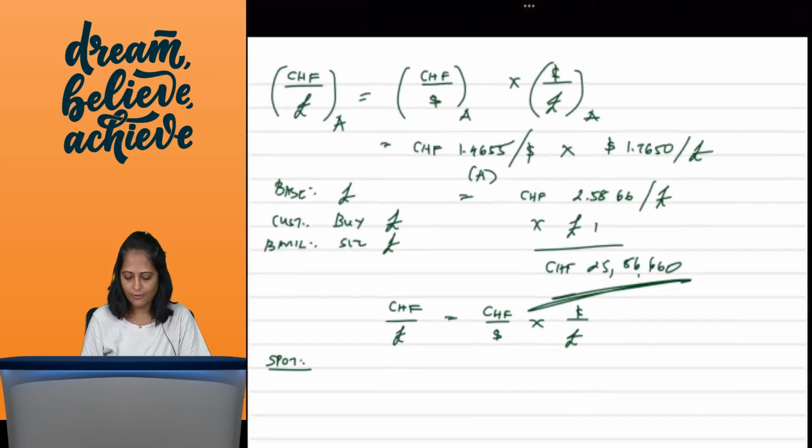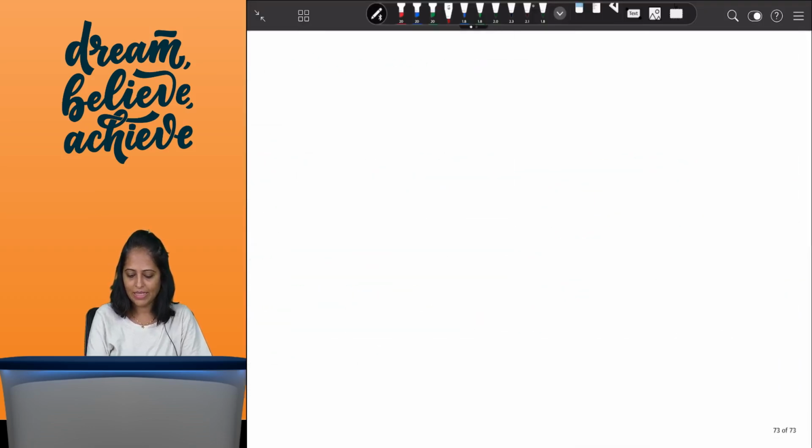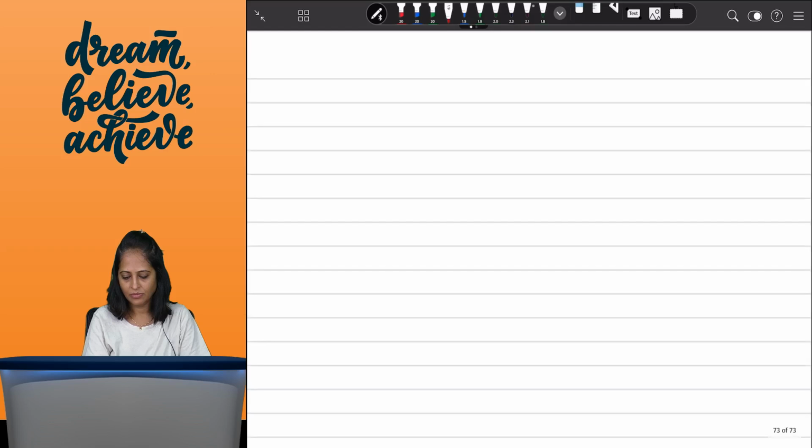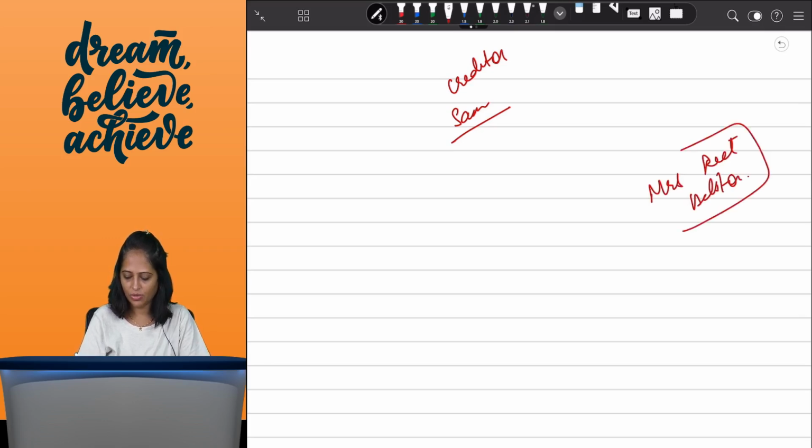So now, for example, say we have Mr. Sam, who is the creditor, okay, and we have Mrs. Reith, who is the debtor. This is also there in the notes that I'll provide on the Telegram channel, so you can see it from there if there is any confusion. So I'm using the same example.